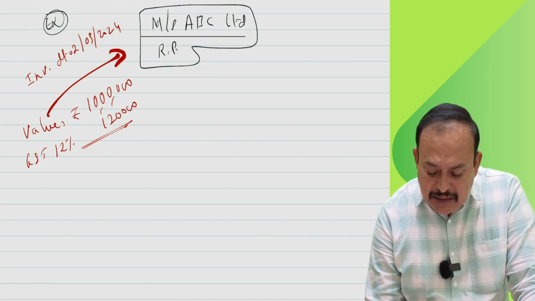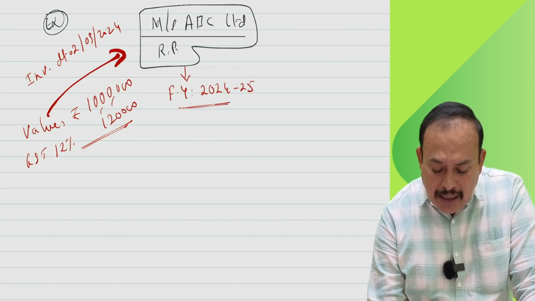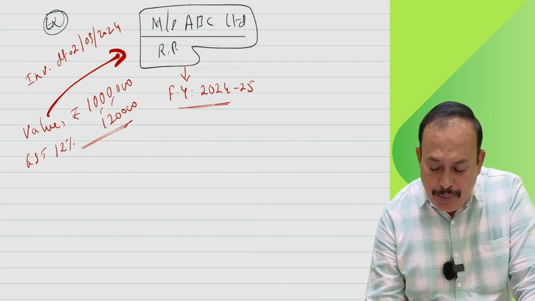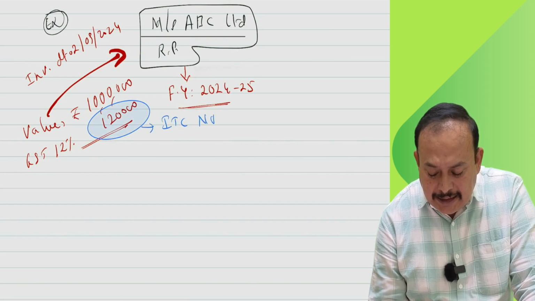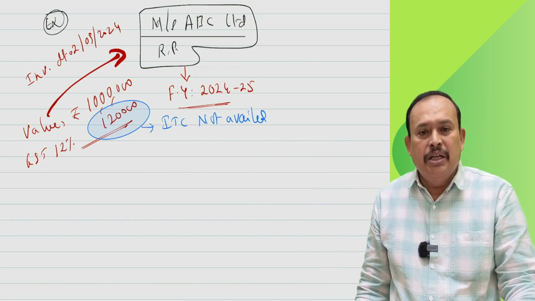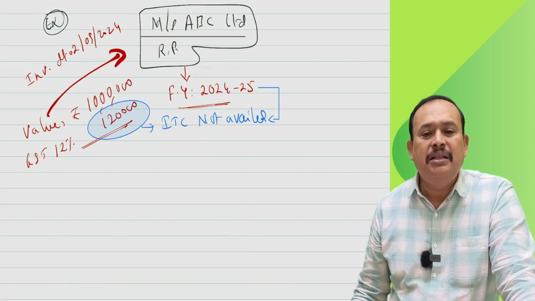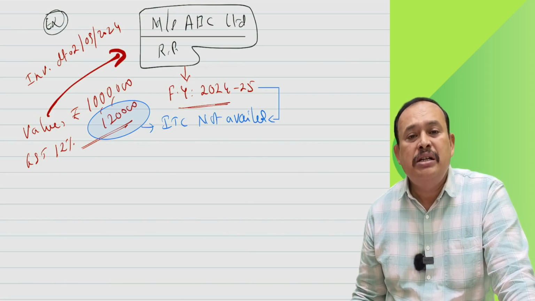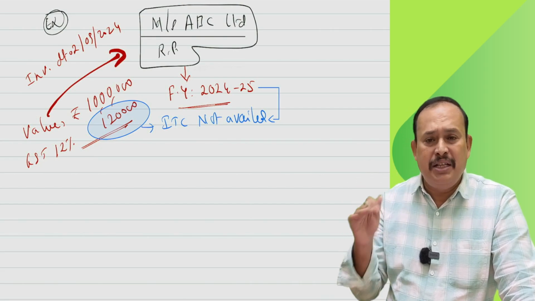That means this invoice belongs to which financial year? The financial year 24-25. Now what happened? What you are saying to me is that this amount of ITC was not availed. Why not availed? Forgot. Why forgot? Accountant sleeping. Okay, leave it. So not availed in this financial year. What is not availed? The rupees 1,20,000 ITC, dated 2nd September 24. Very good, and that entire financial year is over.